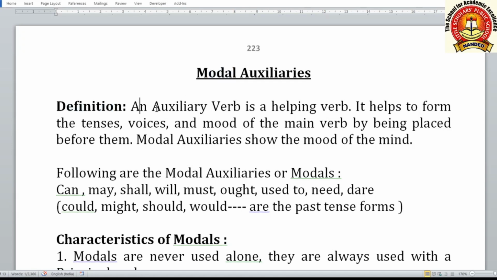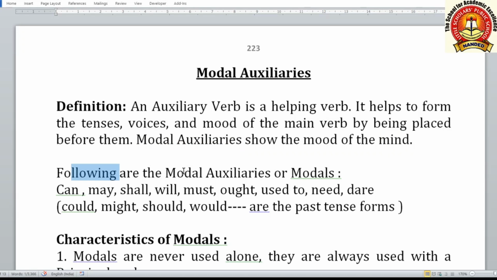Definition: an auxiliary verb is a helping verb. It helps to form the tenses, voices, and mood of the main verb by being placed before them. So modal auxiliaries show the mood of the mind. So these are the helping verbs which show mood of the mind.